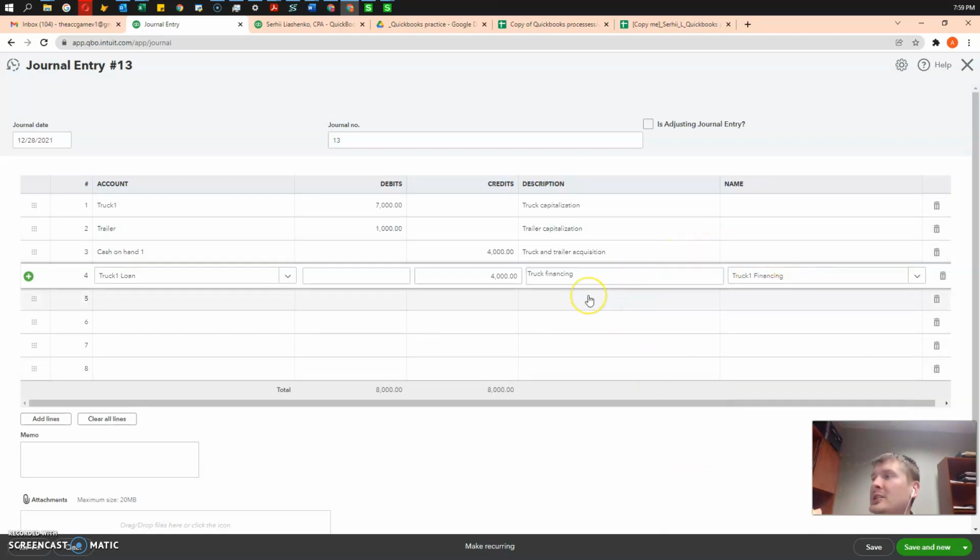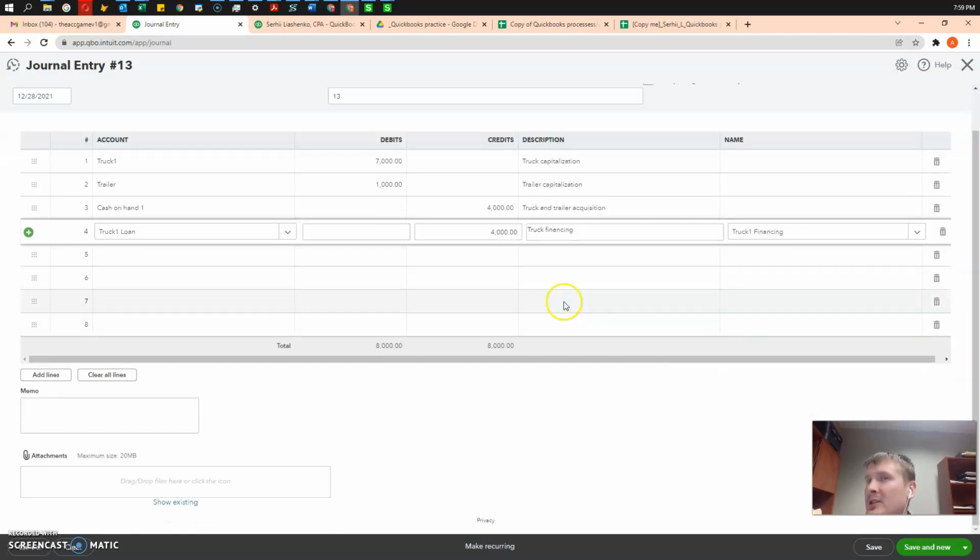Just when we allocate the payments from the bank feed or by checks, we can then establish that vendor, so it will be easier for us to make payments.